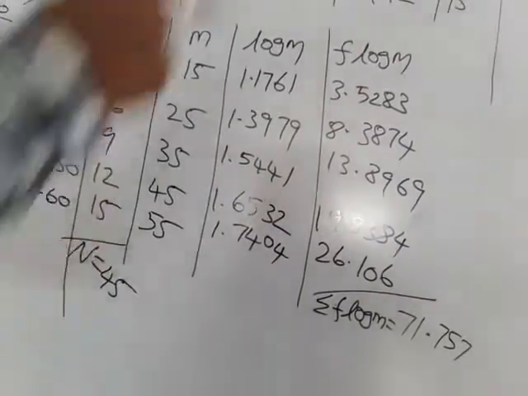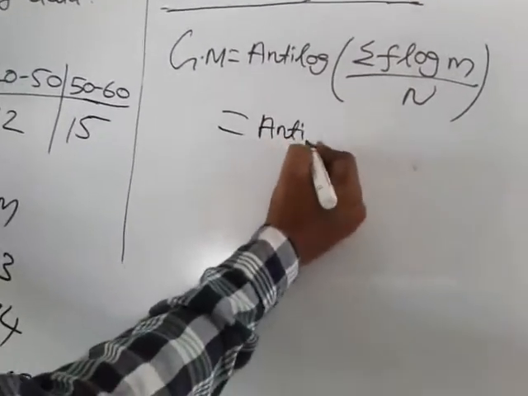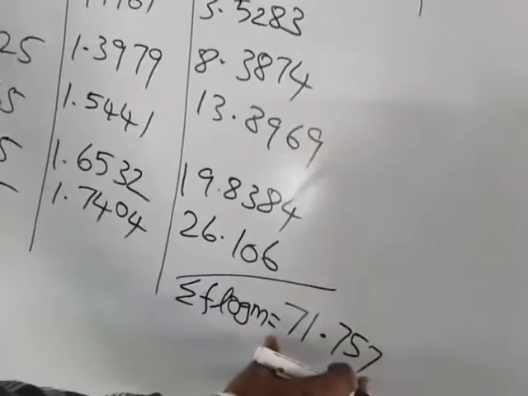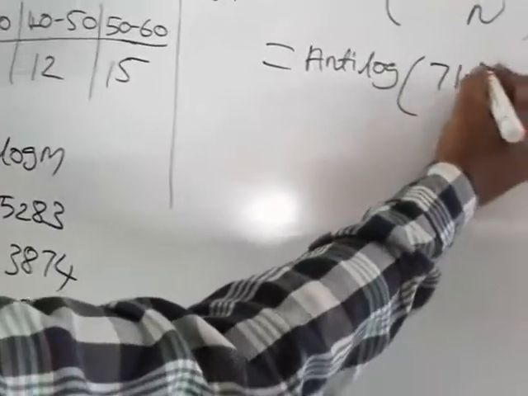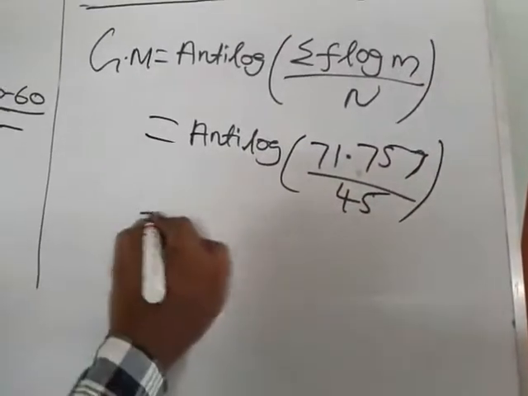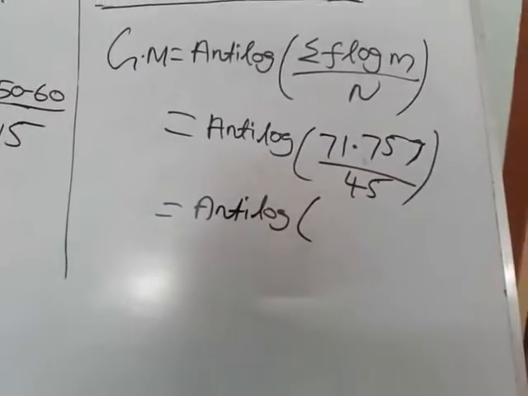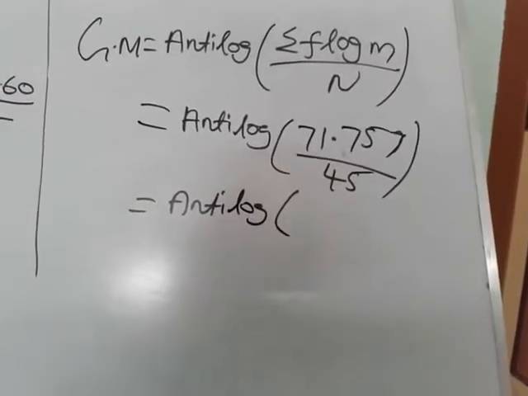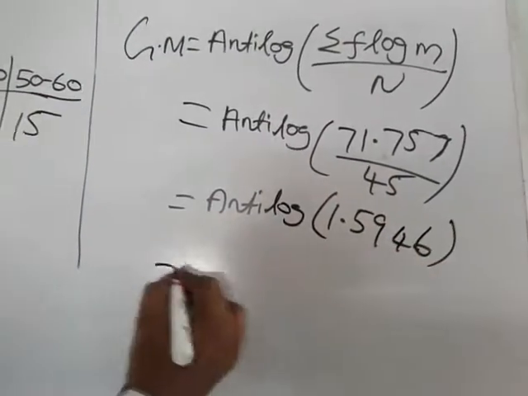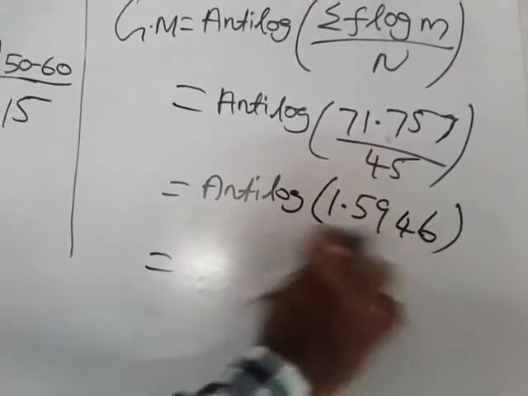Now come to the formula. GM equals antilog of summation f log m divided by N. The total is 71.757 divided by N, and N is nothing but 45. Now divide this: 71.757 divided by 45 is 1.5946. Now for this you find the antilog.